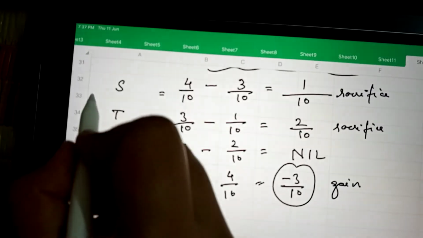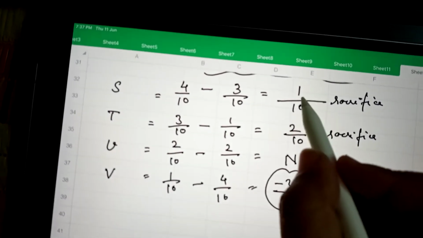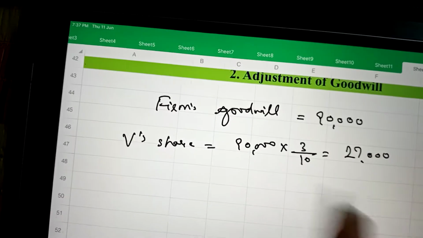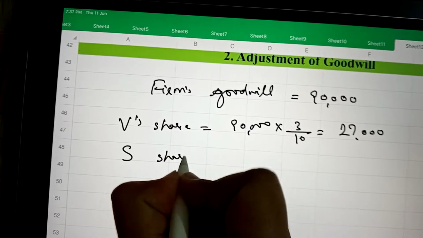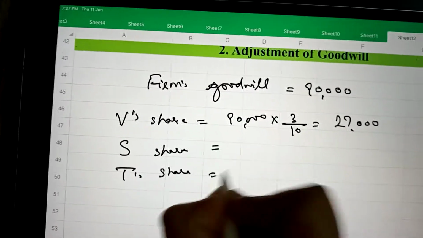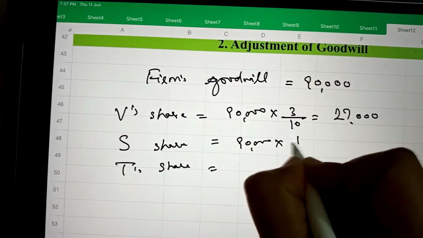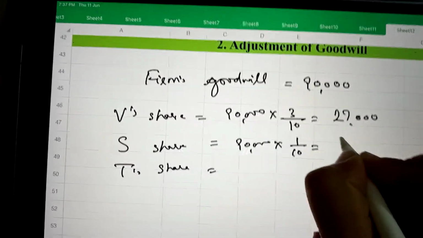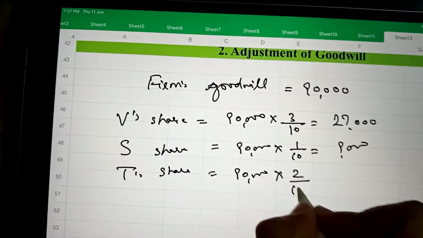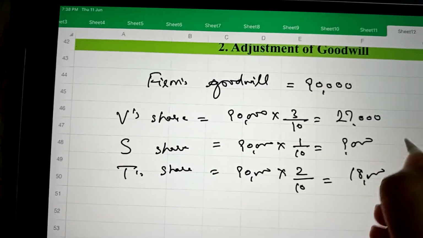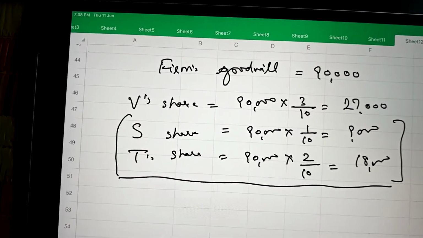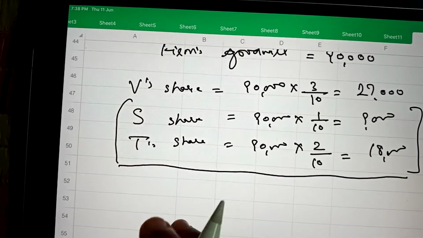Next, S and T are sacrificing partners, so their shares will be multiplied with the value of goodwill. 90,000 multiplied by 1/10 is equal to 9,000, and 90,000 multiplied by 2/10 is equal to 18,000. So the shares which they will receive from V are 9,000 and 18,000.